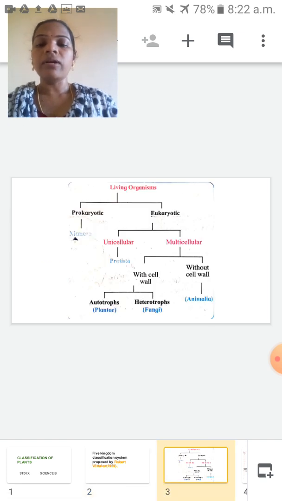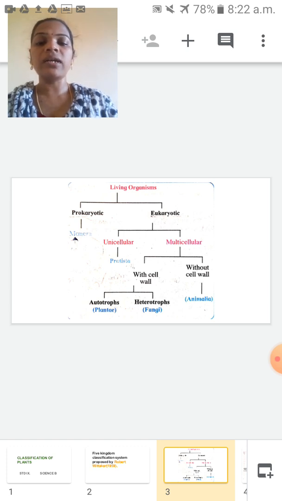Living organisms are divided into two groups: prokaryotic and eukaryotic. In prokaryotic, there is no well developed nucleus. Which one is not there around the nucleus in prokaryotic? Yes, the nuclear membrane. In eukaryotic, a well developed nucleus is there, bounded by a nuclear membrane.